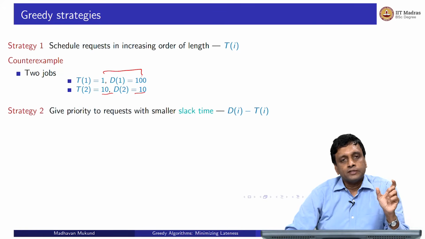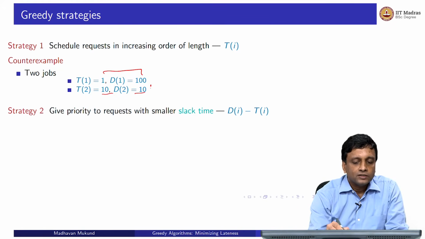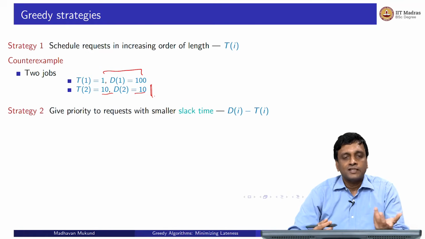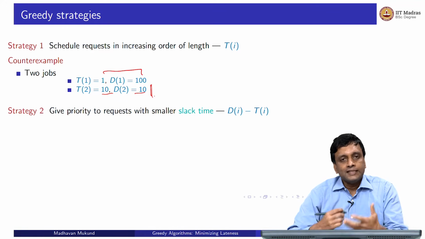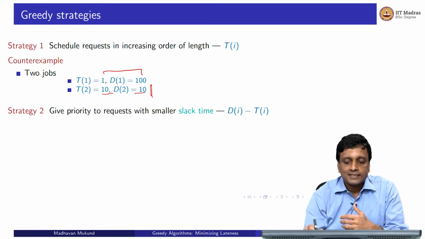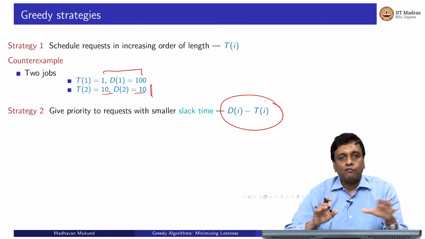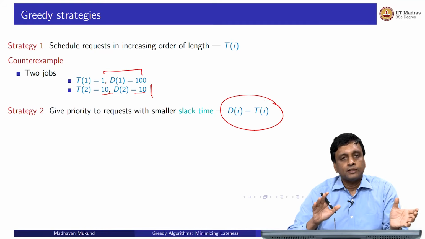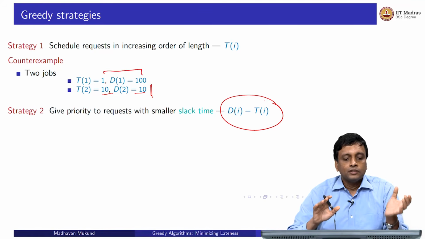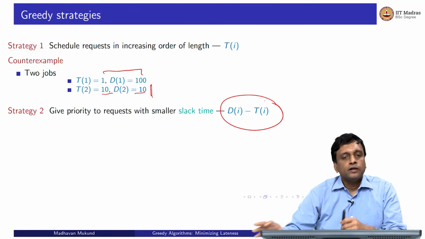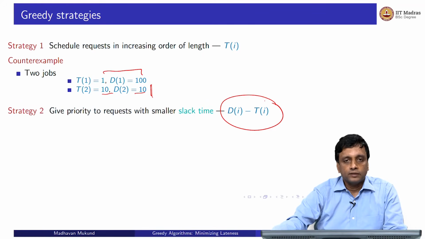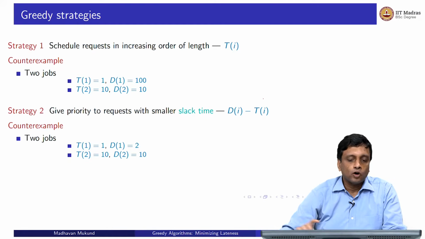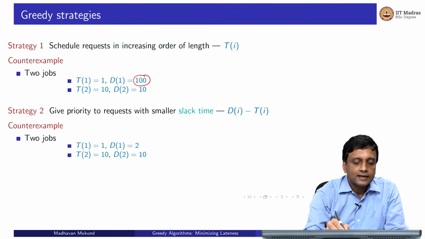So what we might argue is that those which are inflexible, like this one, I don't have any flexibility. If I want to finish by the deadline, I must start it right away. So we can start with those requests which have the least flexibility, so the least slack time. The slack time is the amount of time that I have to play with between the deadline and the time that the job will actually take to finish, right? So supposing I give priority to jobs with smaller slack time, then would this work? Again, as you might expect, we can come up with a counterexample which is similar to the earlier one, except we move this deadline down to 2.